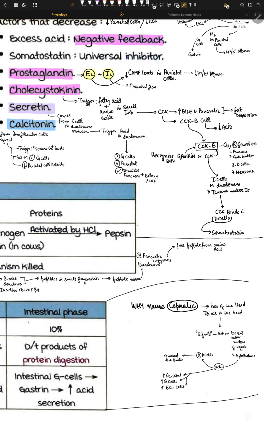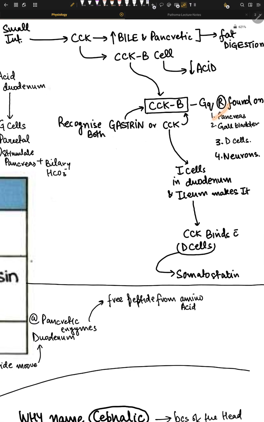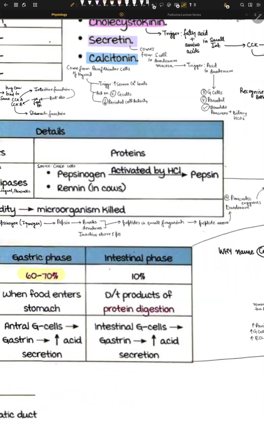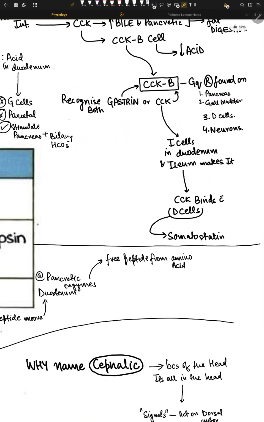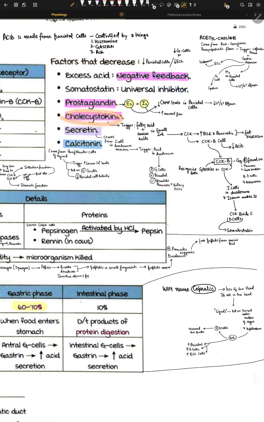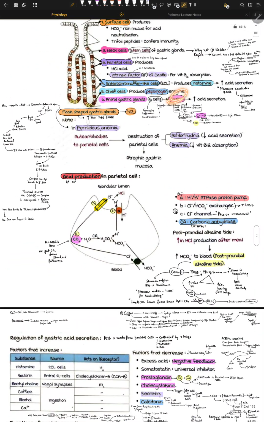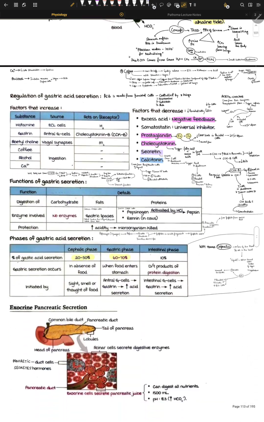Another way this can happen, let's talk. This CCKB, cholecystokinin and gastrin can both bind with CCKB.